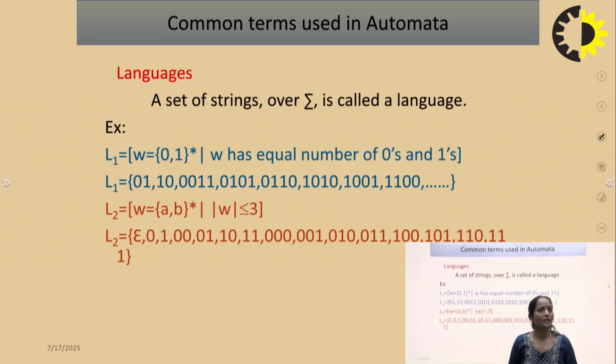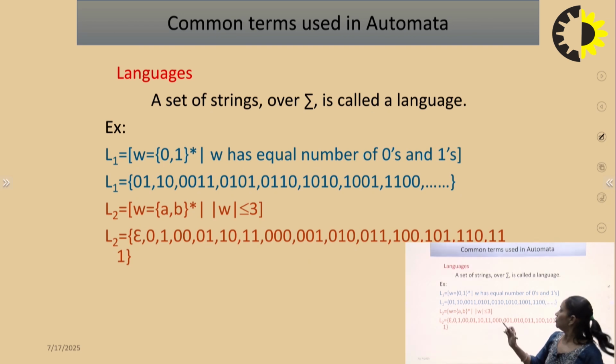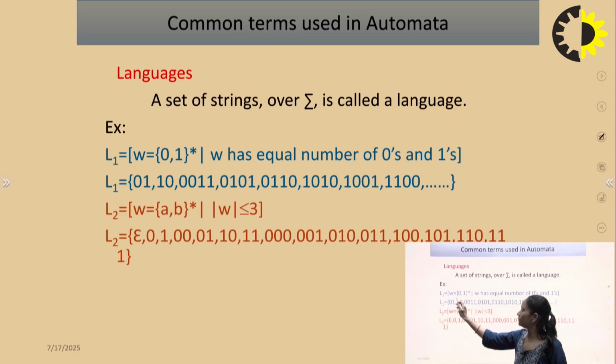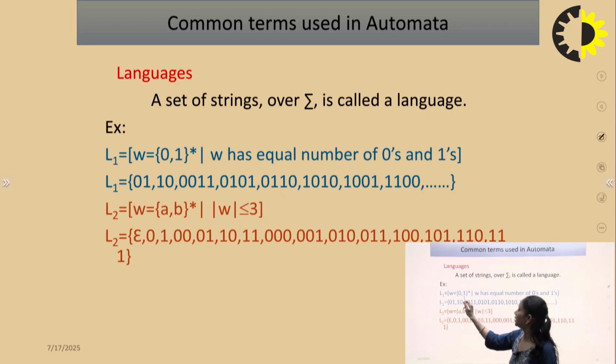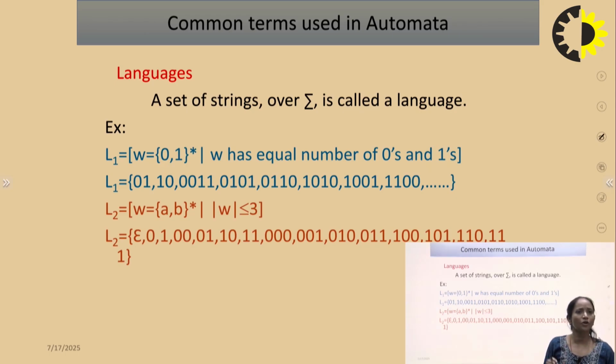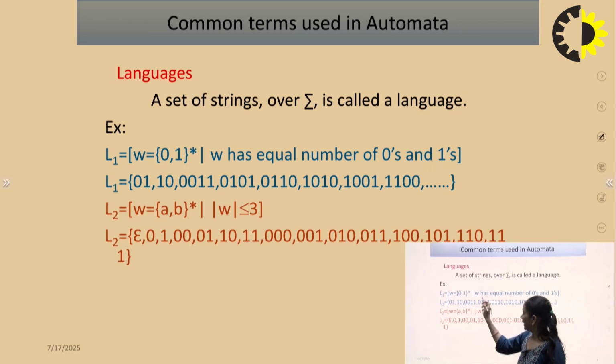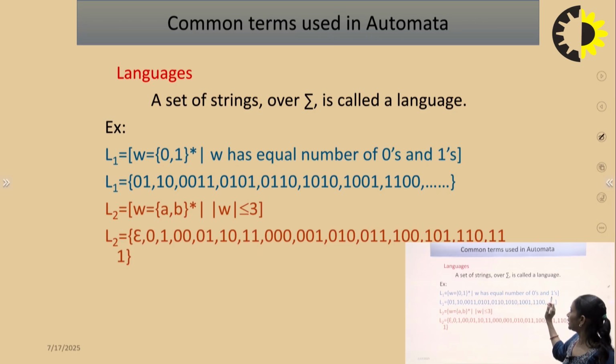What is a language? A set of strings over sigma is called a language. Suppose L1 will represent the language: W has an equal number of zeros and an equal number of ones over sigma. W belongs to {0,1} star, meaning any combination from 0 and 1 including null, but W has an equal number of 0s and an equal number of 1s.